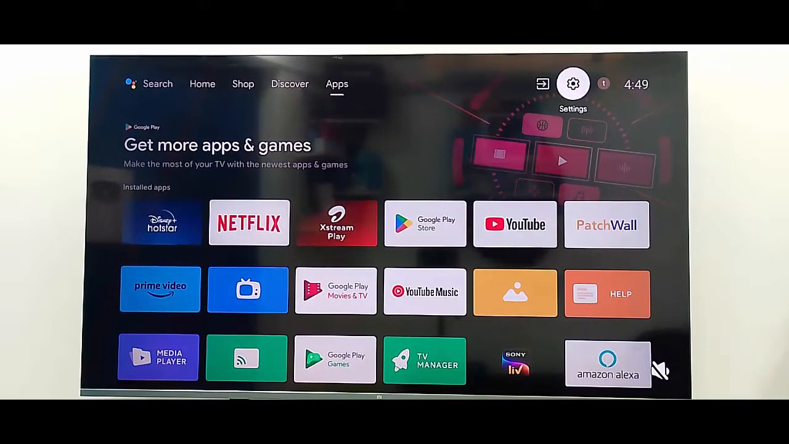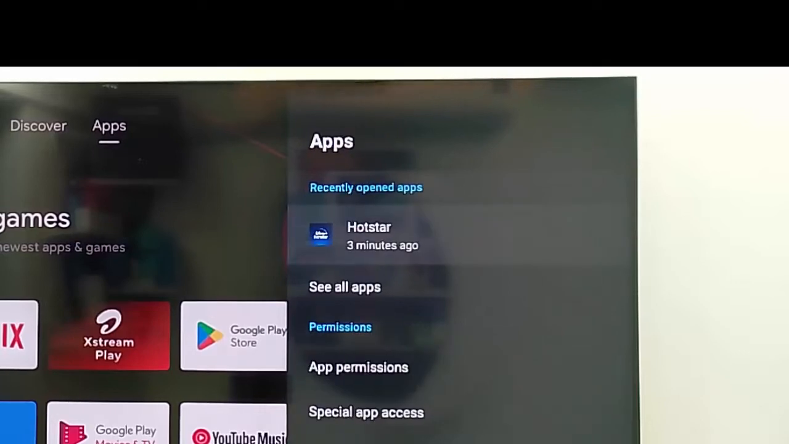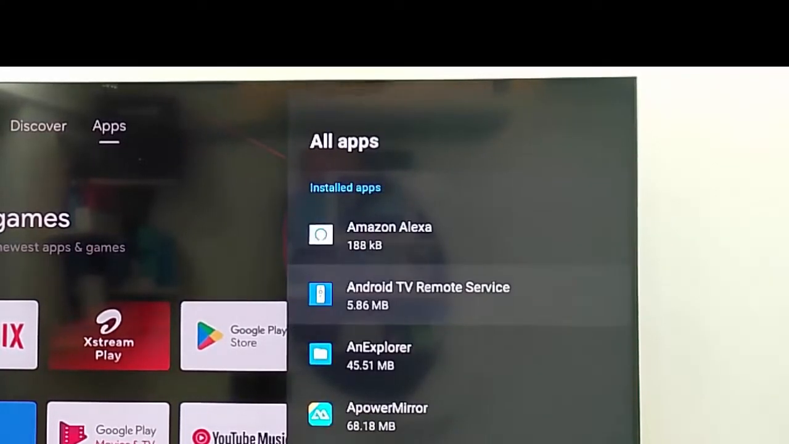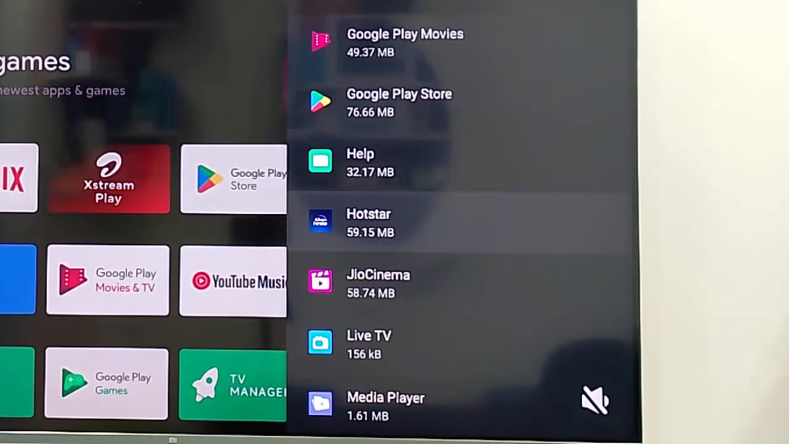And this second method, you need to clear the cache from Hotstar app. So once again, go to settings, go to apps and go to see all apps. Now find your Hotstar application. Open the Hotstar.